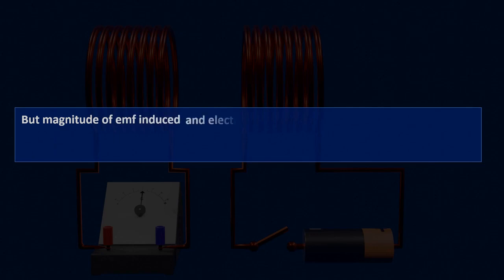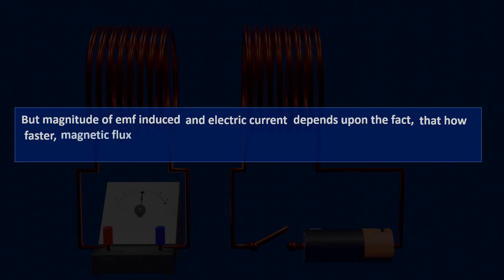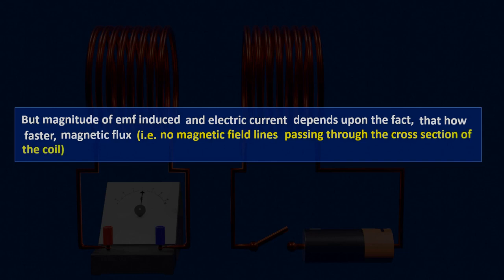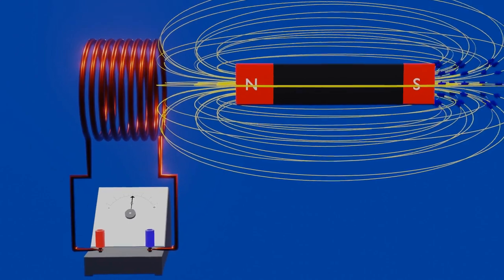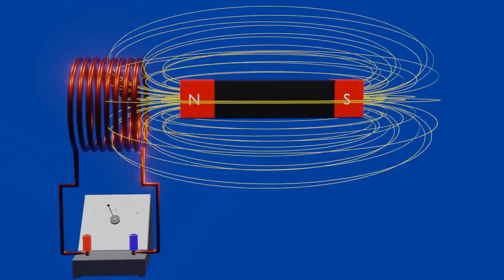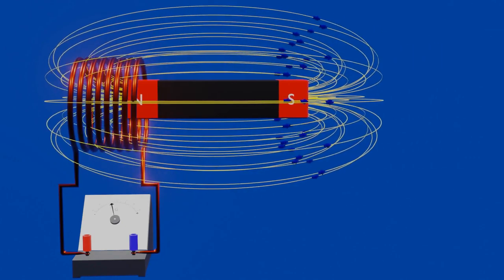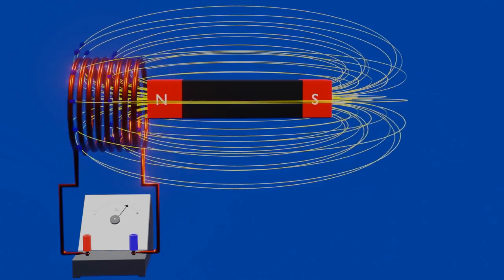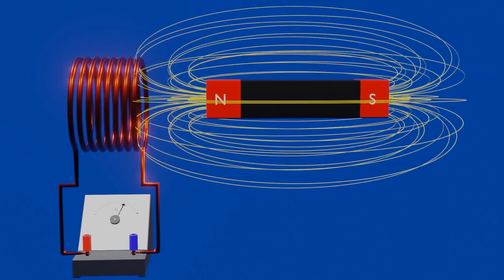Now it's clear that a change of magnetic flux induces current in the conductor. But the magnitude of the EMF induced and the electric current depends upon how fast the magnetic flux, that is, the number of magnetic field lines passing through the cross section of the coil, increases or decreases. If we repeat the first experiment, but this time we move the magnet more rapidly, which induces EMF, then current of higher magnitude will flow in the coil, which can be seen by the needle of a galvanometer.